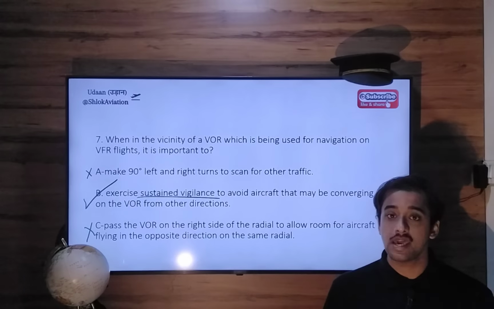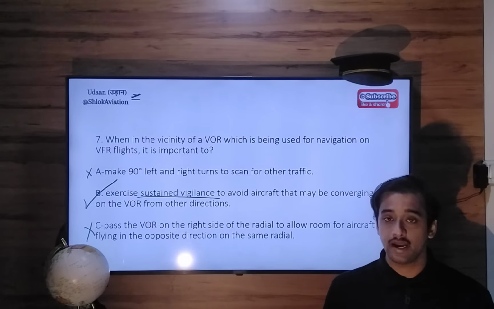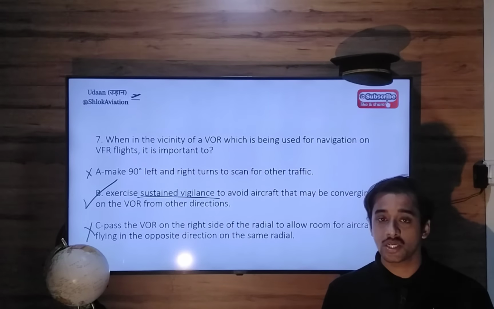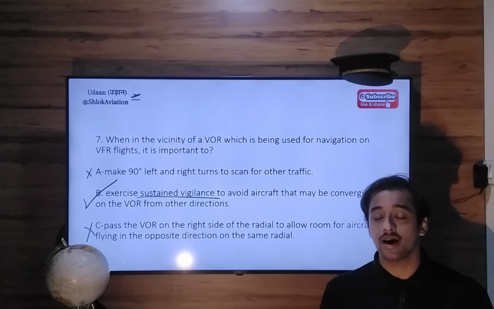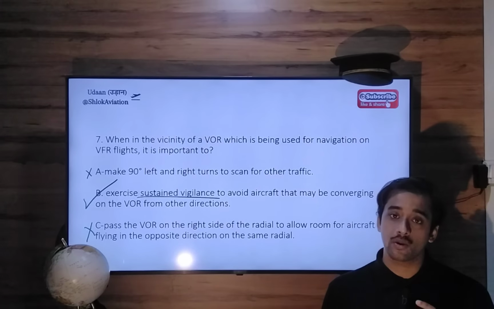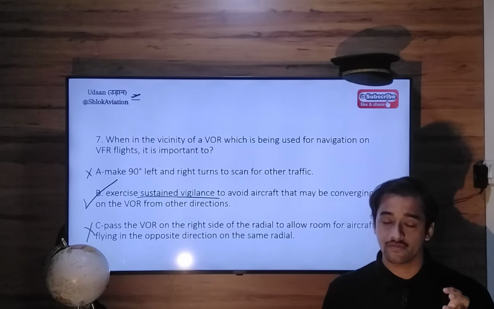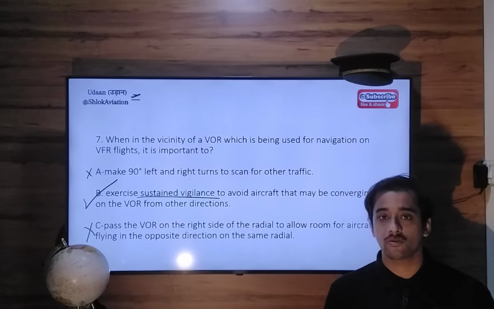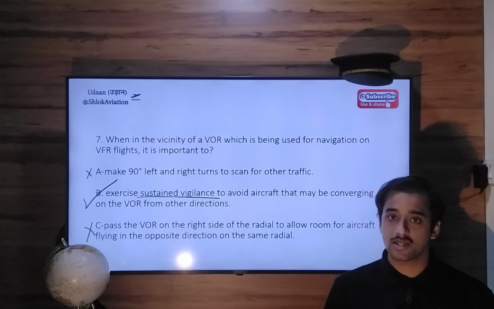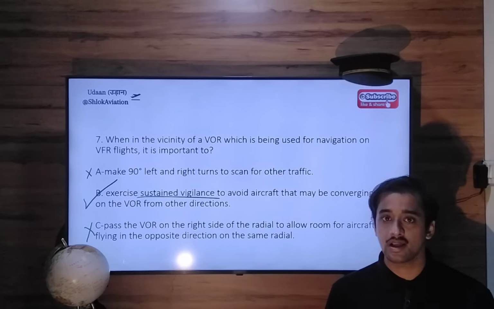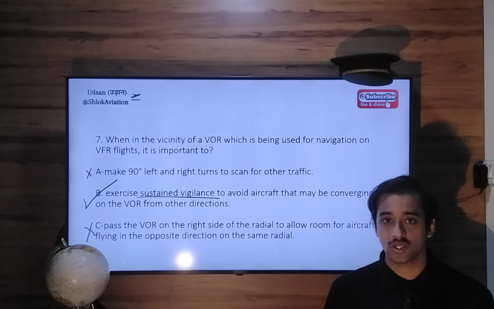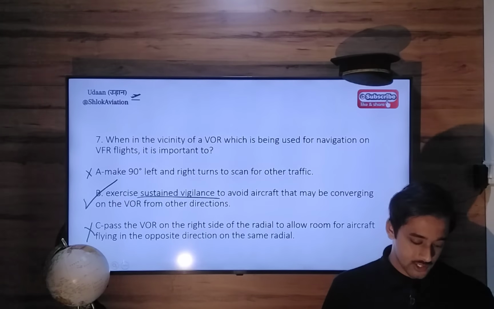Be extra vigilant, be extra careful, be prepared whenever you are approaching a VOR station. Maintain a listening watch on RT. Listen to ATC communication. Listen to what other pilots are saying. This way you can avoid conflict or threat. Option C is wrong because this is not what we do in practice. Passing the VOR station on the right-hand side of the radial to allow the opposite traffic to use that radial is not the recommended way. So option Bravo is the correct option.